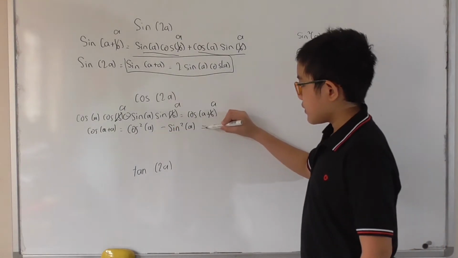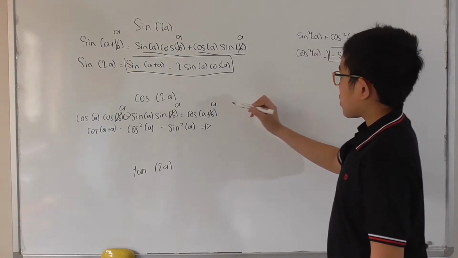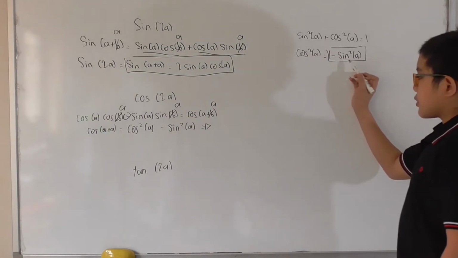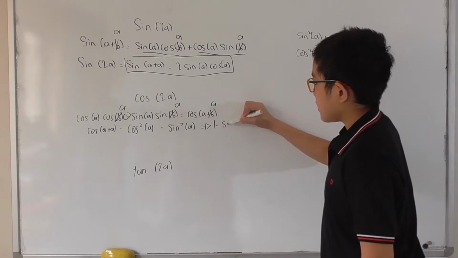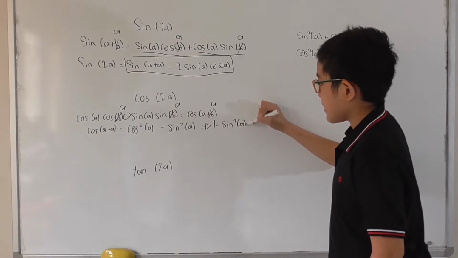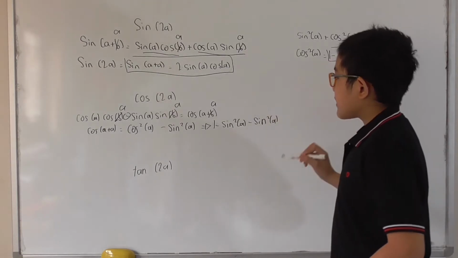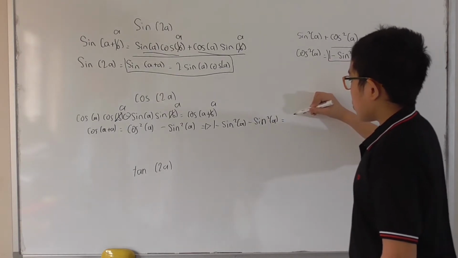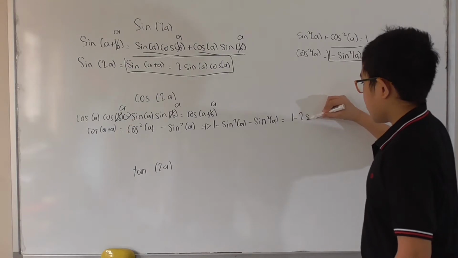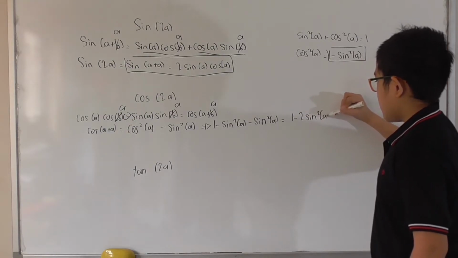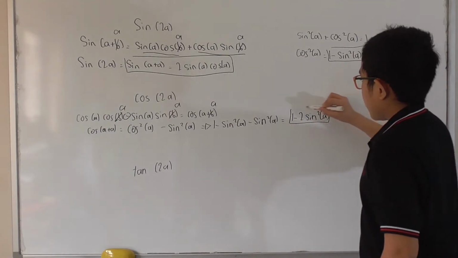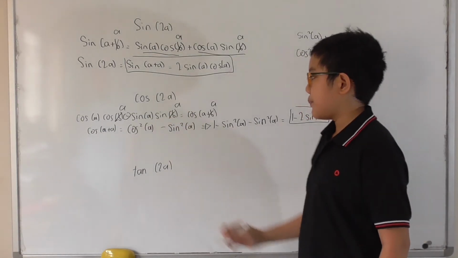So, let's input our 1 minus sine squared of a into this equation. It's going to be that cosine squared of a is 1 minus sine squared of a. So 1 minus sine squared of a minus sine squared of a. And then, we can further simplify this into 1 minus 2 sine squared of a. And that's the second way to interpret our cosine of 2a.